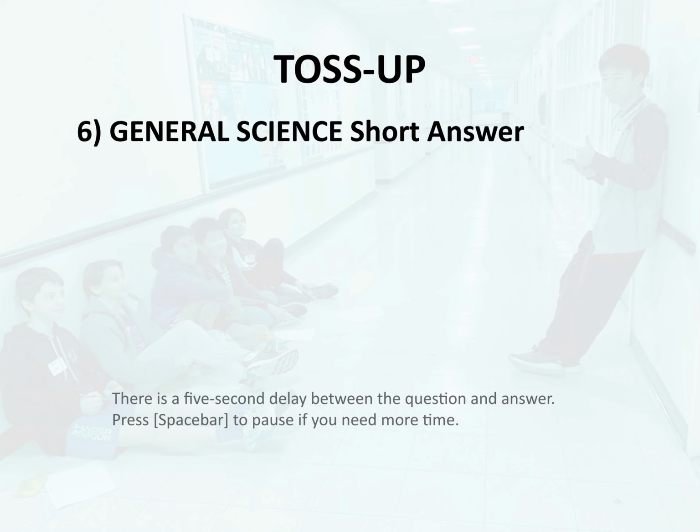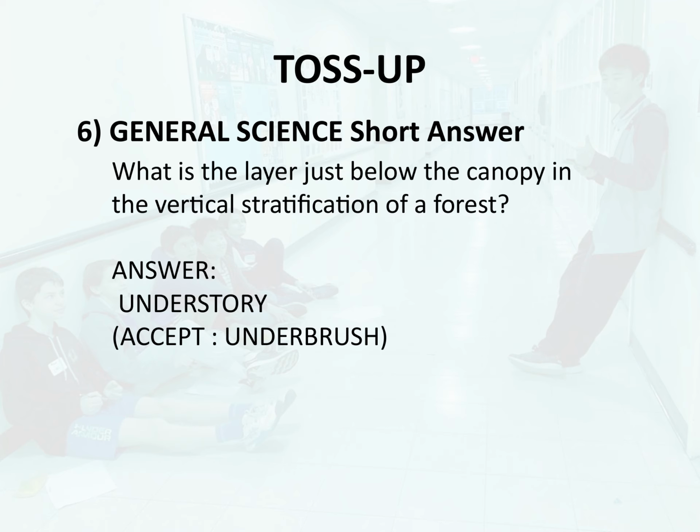Toss-up 6. General science. Short answer: what is the layer just below the canopy in the vertical stratification of a forest? Answer: understory.